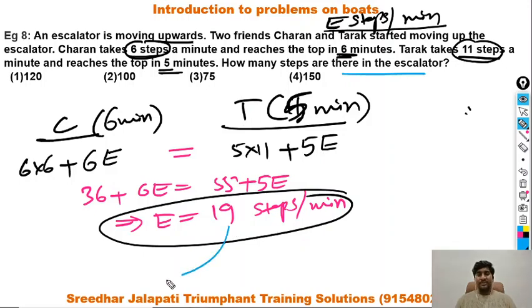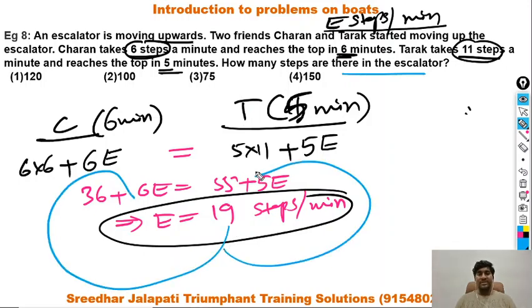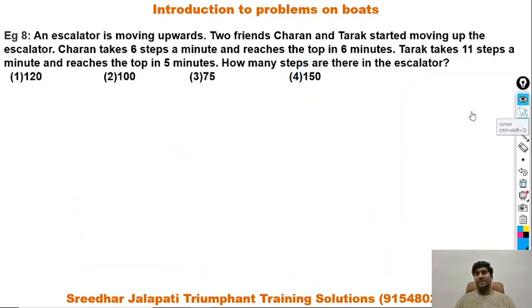So substitute the E value in either of these two equations, and you will get the total. So if I substitute here, 6 into 19, 114 plus 36, 150. Therefore, the total number of steps on the escalator is 150, which is option 4. So this is about problems on boats and problems on escalators.